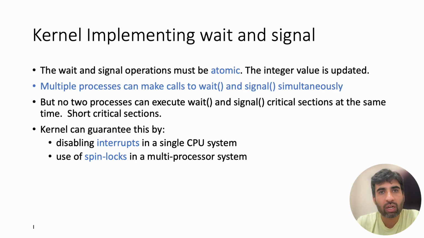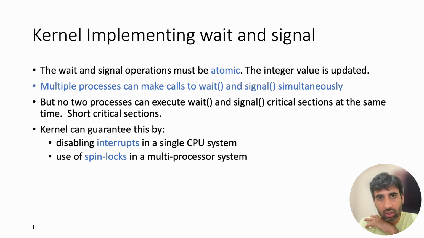So how does the operating system actually guarantee that these operations, signal and wait, are atomic? Remember that many different processes may invoke wait and signal operations simultaneously. So if two processes are allowed to update the semaphore value at the same time, the semaphore could become inconsistent. The solution depends on the hardware.